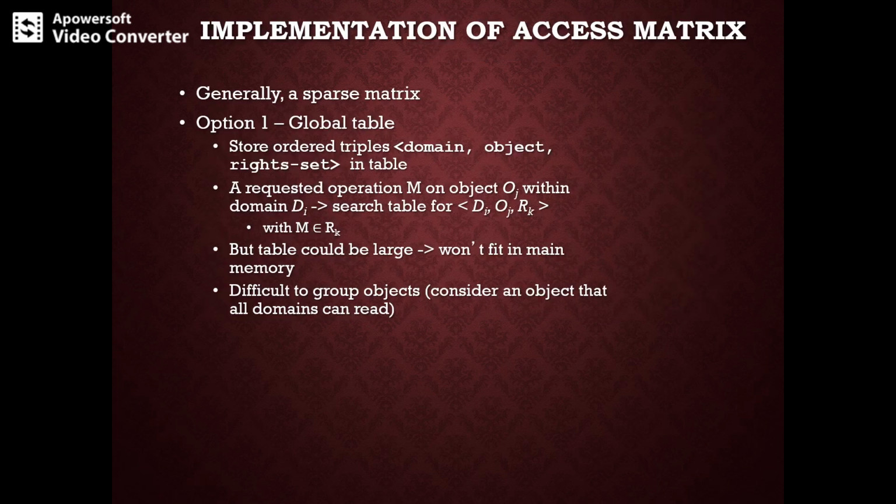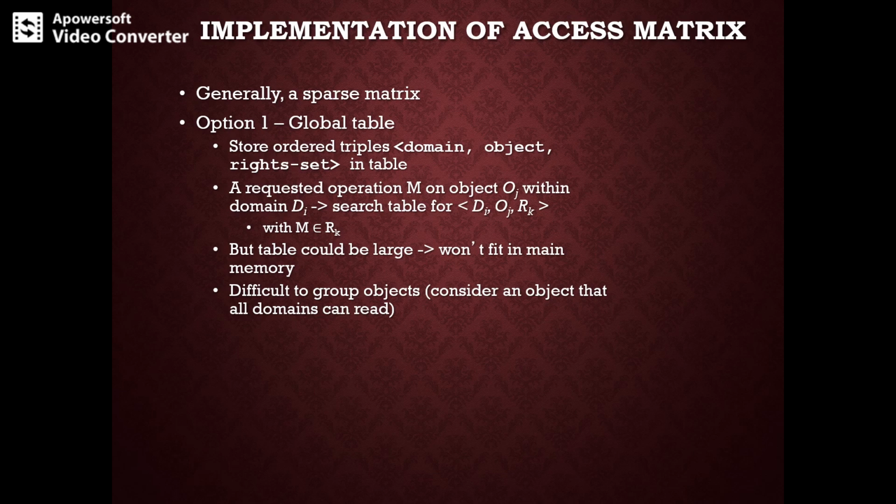So first of all, how can the access matrix be implemented effectively? In general, the matrix will be sparse, that is, most of the entries will be empty, and although there are data structure techniques to represent a sparse matrix, they are not particularly useful. We have got a list of options.